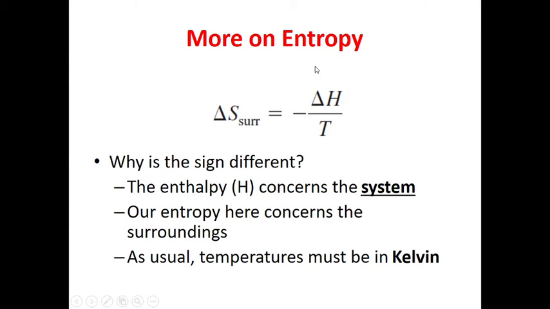This is the mathematical form of entropy, that is, change in entropy of the surroundings equals minus delta H over T. You need to remember this mathematical form in order to solve some of the numerical problems, as delta H is the heat content or enthalpy of a system, and T is the temperature, which is always in Kelvin. Why are we using the negative sign? Because we are talking about the entropy of the surroundings.